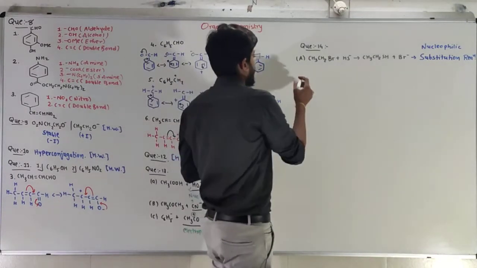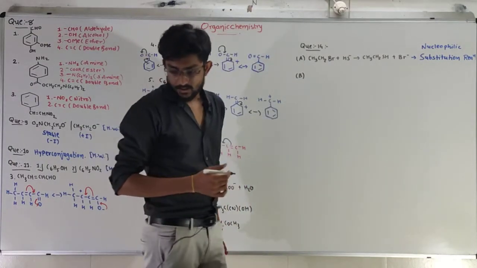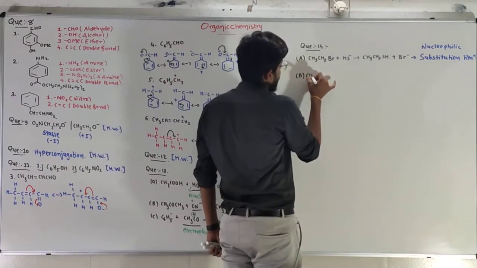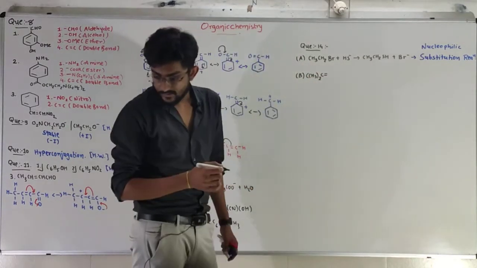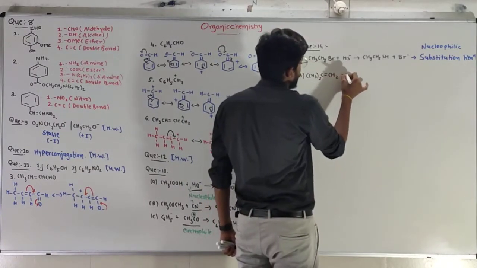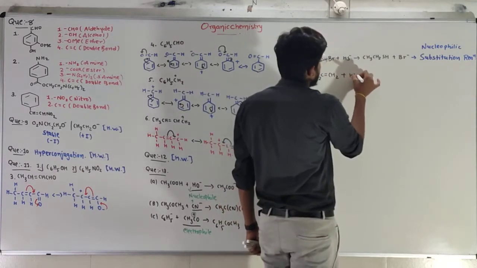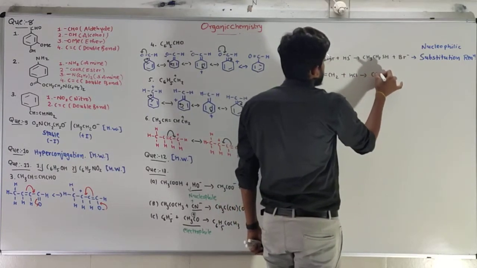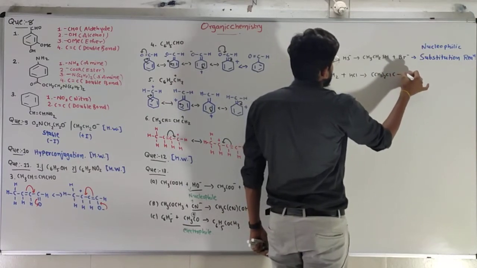Our next reaction, the second one, (CH3)2C double bonded with CH2 plus HCl gives me (CH3)2ClC-CH3.